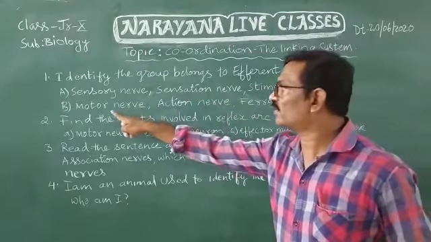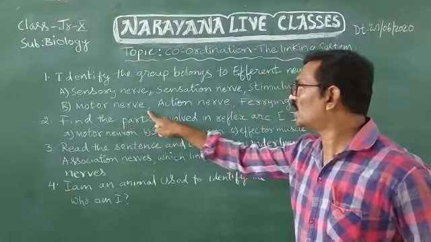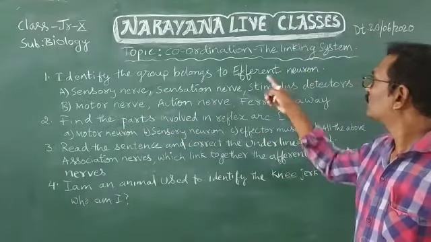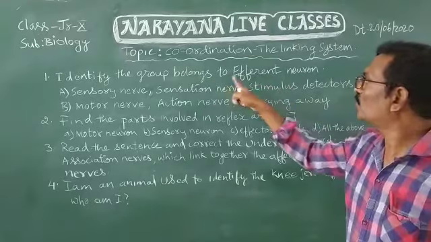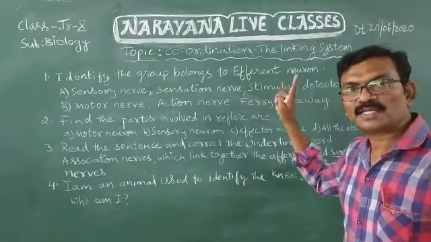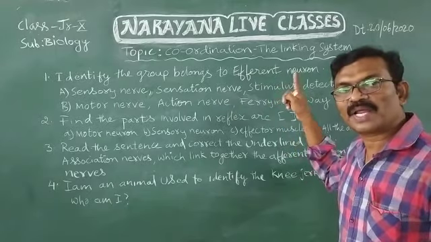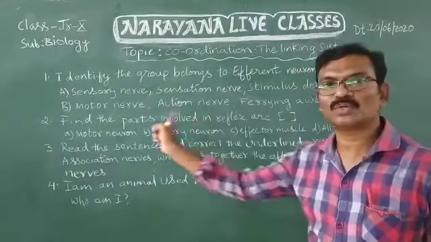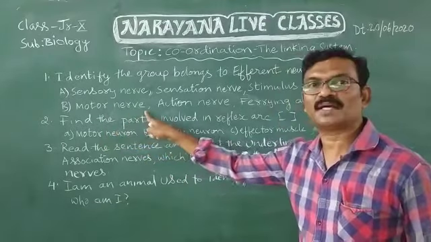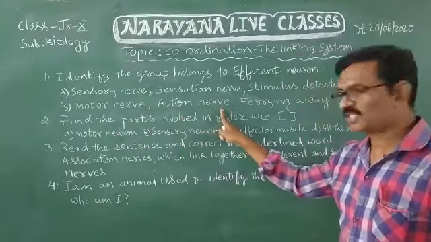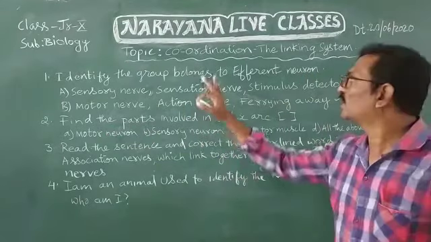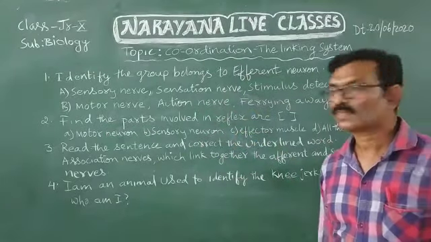The second, B group: motor nerve, action nerve, ferrying away. Efferent neuron means that it carries messages from the brain or spinal cord to body parts, that means muscles. That means motor nerve, action nerve. So the B group is the correct answer.